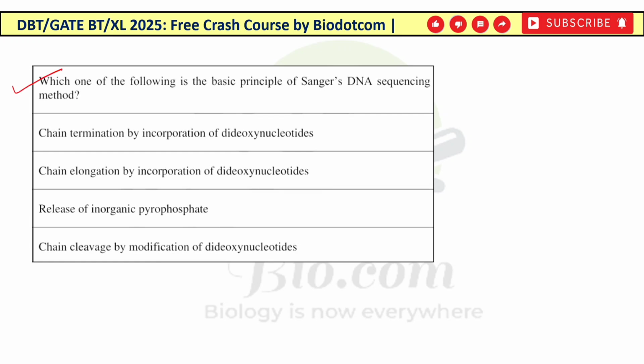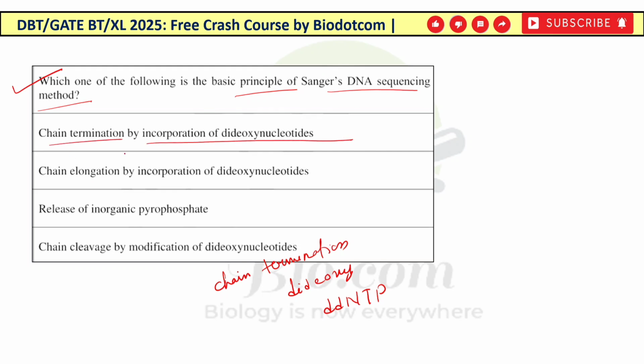In which of the following is the basic principle of Sanger's DNA sequencing method? So Sanger's DNA sequencing method is also known as the chain termination method and also the dideoxy method, because in this ddNTPs are used, that is the dideoxy NTPs. So this method is known as the chain termination method by the incorporation of dideoxynucleotide.